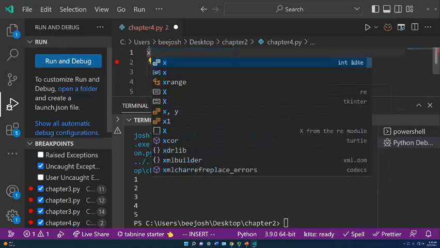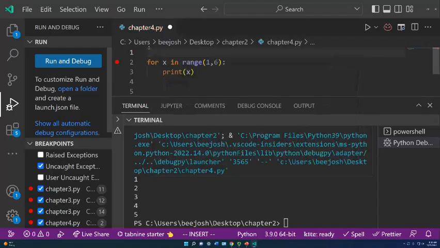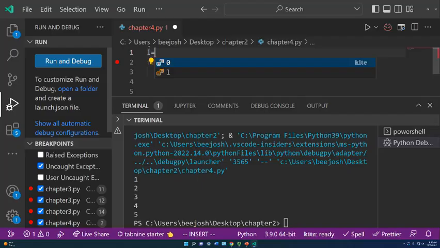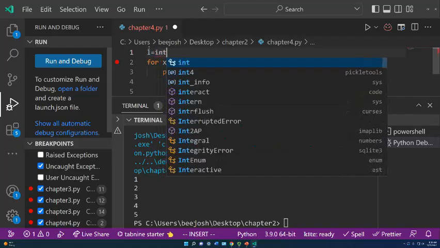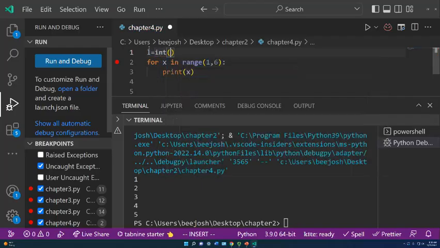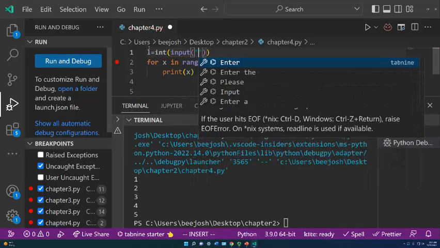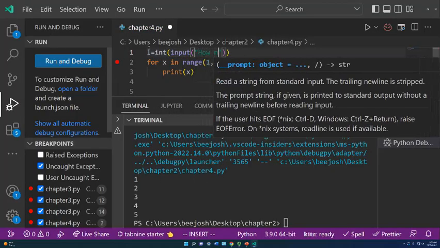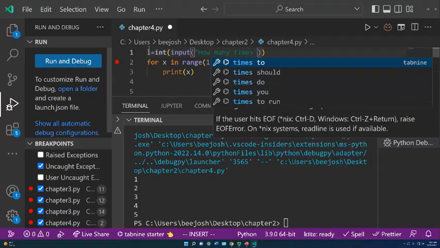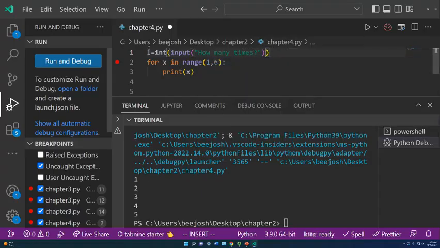Okay, so I'll say X. Oh, wait, no. Let's do this limit. L is equal to convert what we get to an integer. And then what we're going to do is ask for input. And the input we're going to ask for is how many times. I think I might have a syntax error here, but we'll find out.